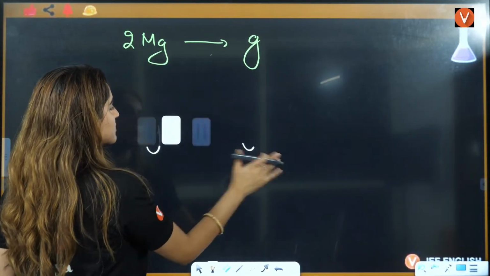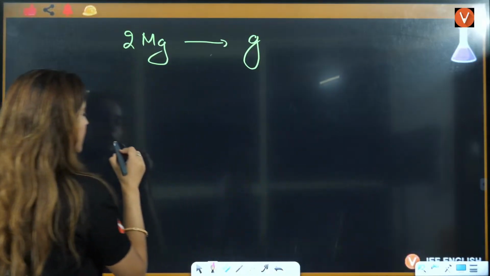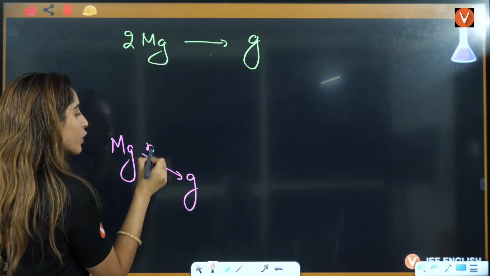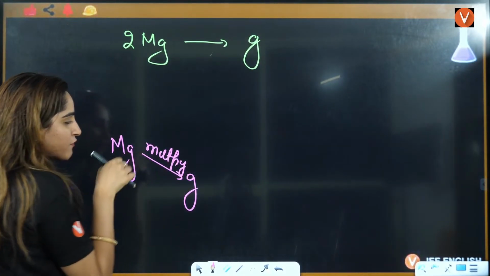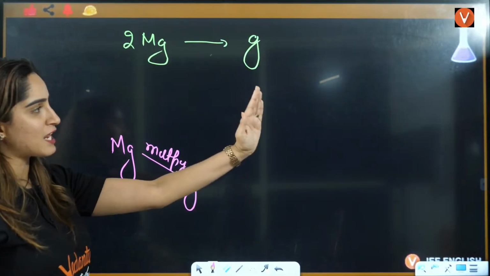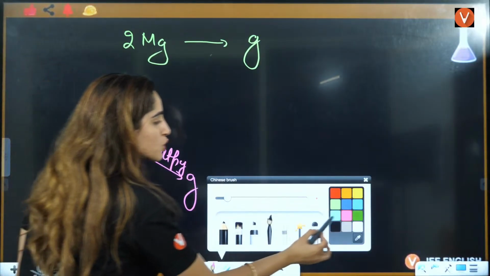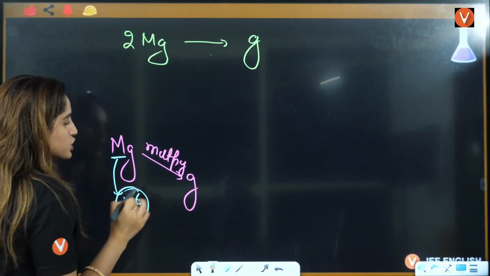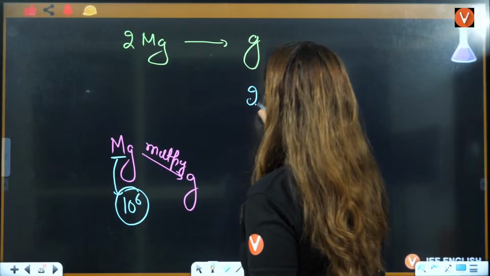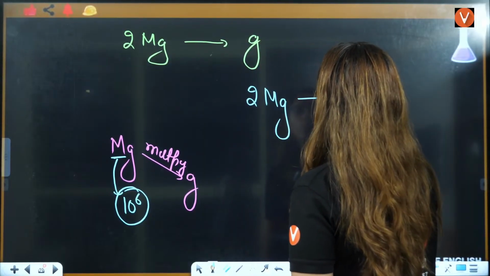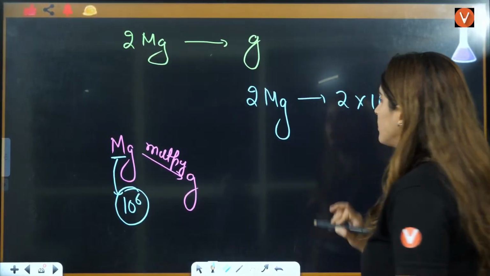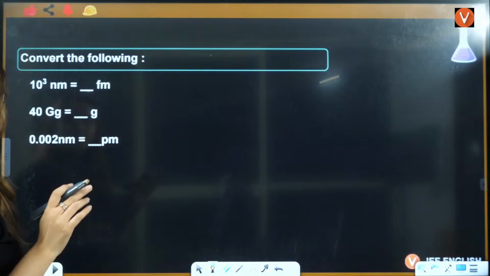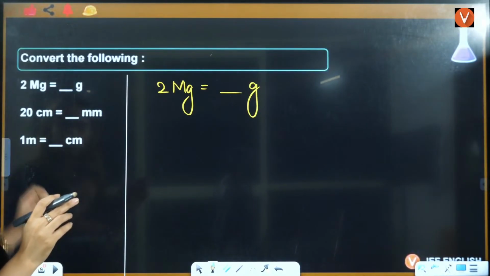You can also draw it like this, that will be better for you. When you're going from bigger to smaller, you will always multiply. If it is the other way, you will always divide. So multiplication is there, and mega means 10 raised to power 6. So 2 megagram is equal to 2 into 10 raised to power 6 grams. Now let's do the next one that is given to you.